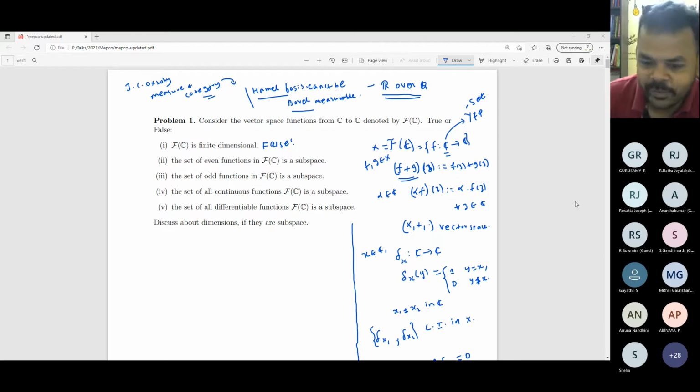I'm not sure. Suppose we want to express every function as a linear combination of these functions. I doubt that, because with R over Q, the range of your function may again be uncountable. First of all, a Schauder basis, as per my knowledge, I read it long back, is a countable set. It's a sequence. We say a sequence is a Schauder basis. Here we are constructing an uncountable set of elements. I think we cannot call this a Schauder basis.